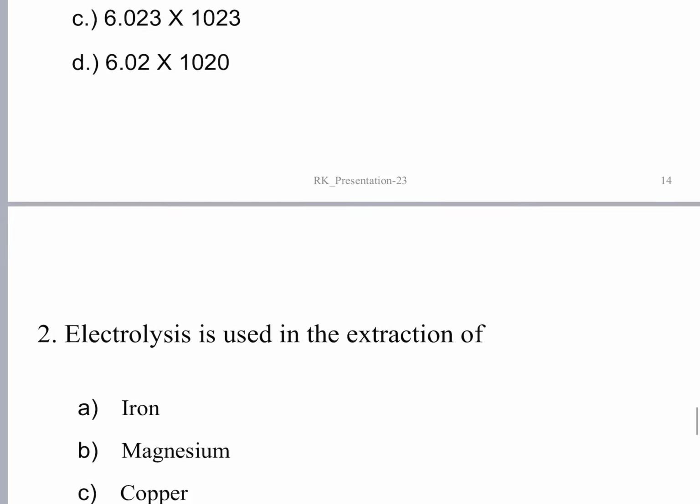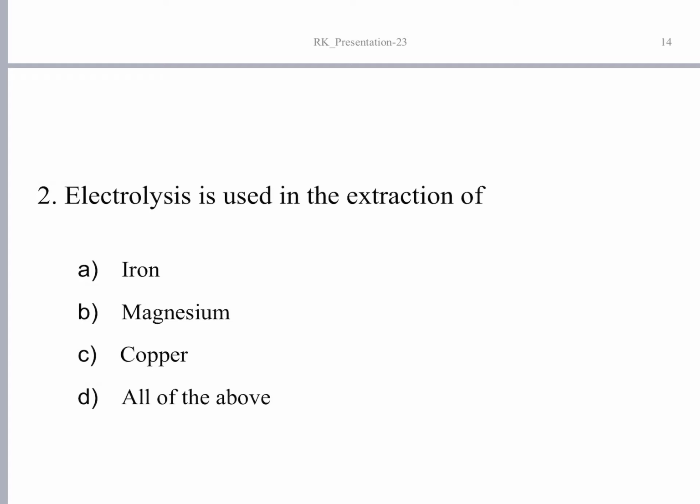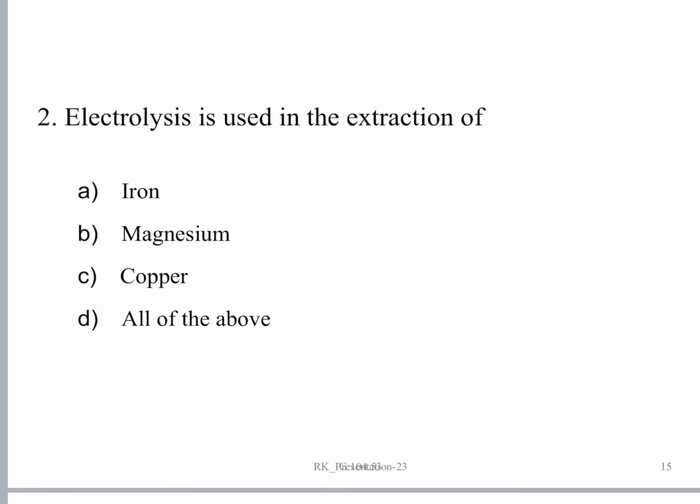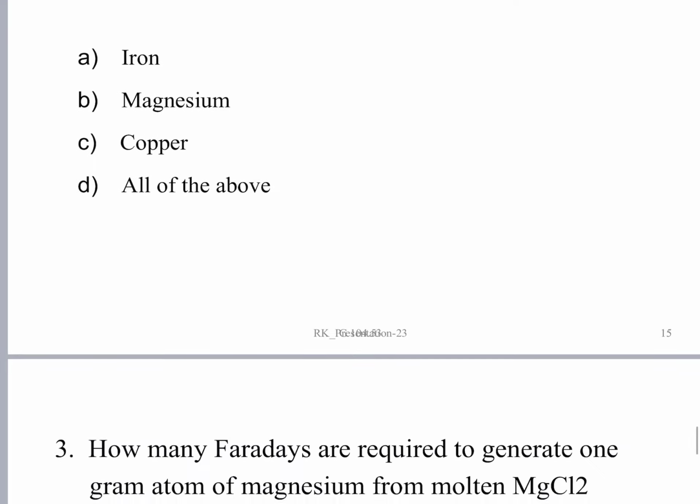Next, electrolysis is used in the extraction of iron metal, magnesium metal, copper metal. All three can be extracted by the process of electrolysis. So the answer is D, all of the above.